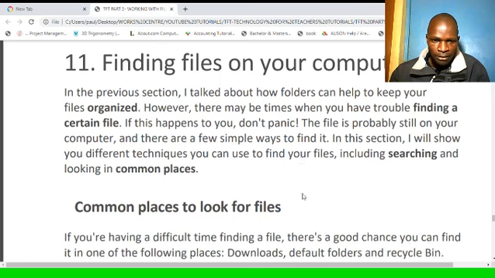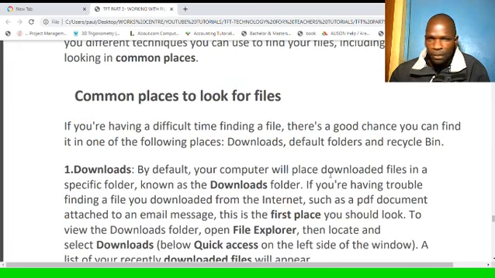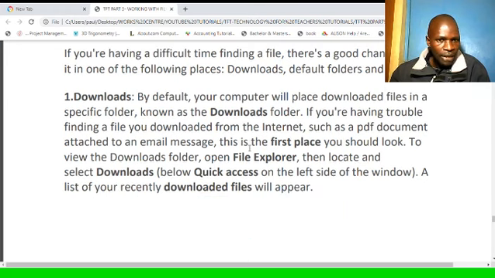looking in common places. So what are some of the common places to look for files in your computer? If you are having difficulty finding a file, there is a good chance that you can find it in one of the following places that are very important to note. One of the folders is called downloads. Anything that you have downloaded from the internet will be taken to the downloads folder. There are also default folders for default files, and there's another one called recycle bin. We have seen recycle bin is for obtaining all files that you have deleted. So downloads.